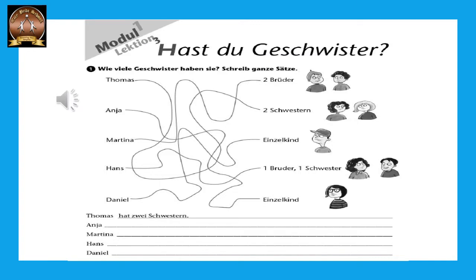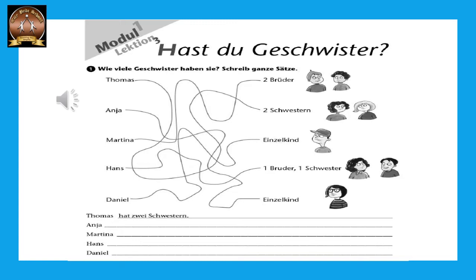Arbeitsbuch, Übung 1. Wie viele Geschwister haben Sie? Schreib ganze Sätze. How many siblings do they have? They means who? The people over here in the pictures. Schreib ganze Sätze. Write complete sentences. So now we have to match each person to their information. For example, Thomas, it matches with zwei Schwestern. Schwestern means sisters. So we have to say Thomas hat zwei Schwestern.